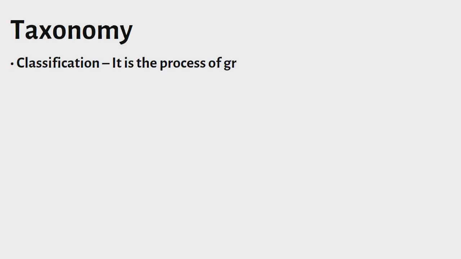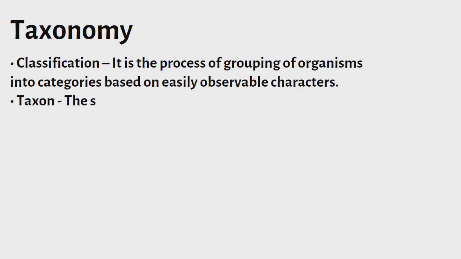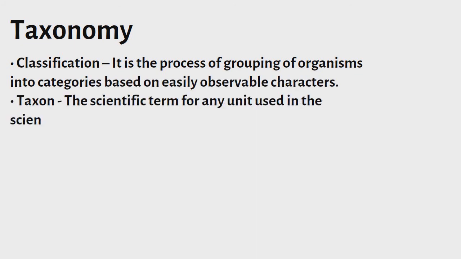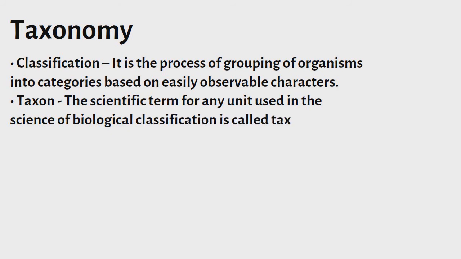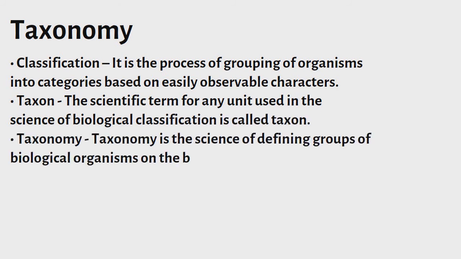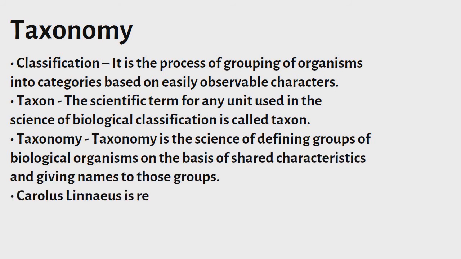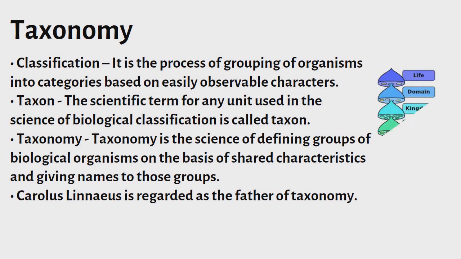Taxonomy. Taxonomy is the science of defining groups of biological organisms on the basis of shared characteristics and giving names to those groups. Carolus Linnaeus is regarded as the father of taxonomy. Classification. It is the process of grouping of organisms into categories based on easily observable characters. Taxon.